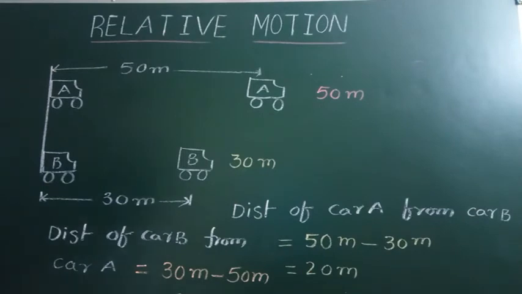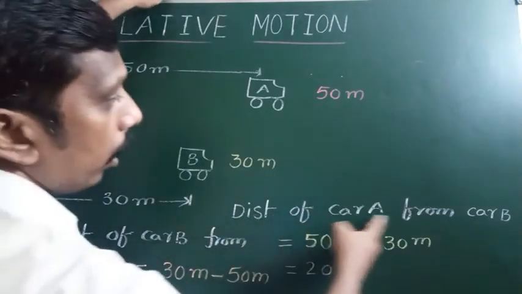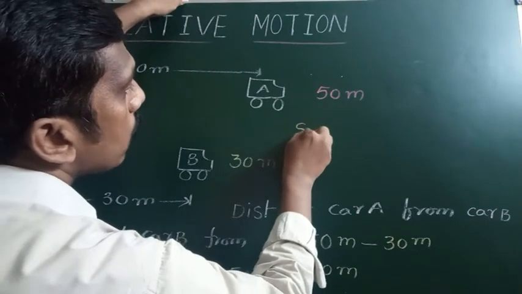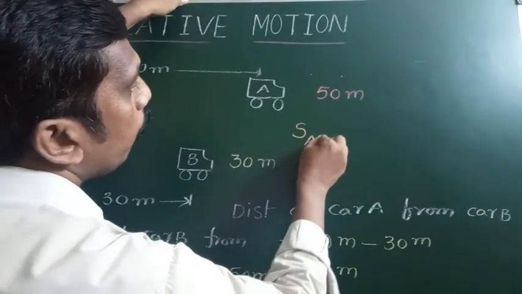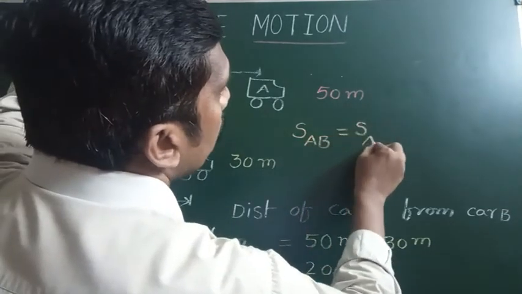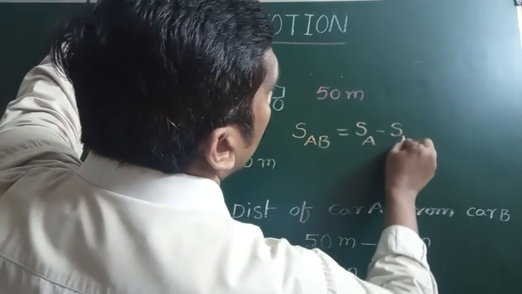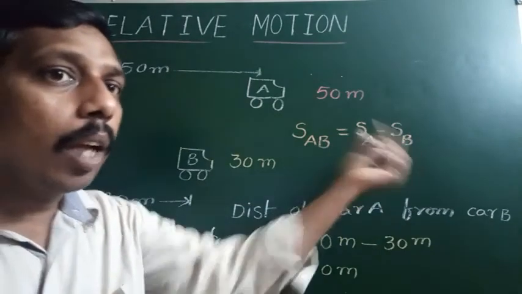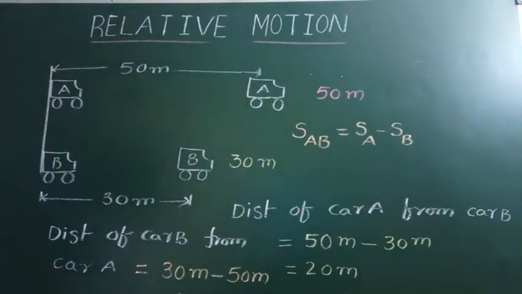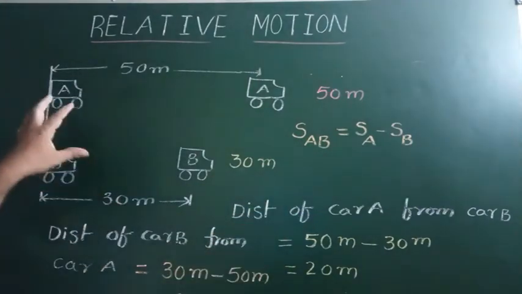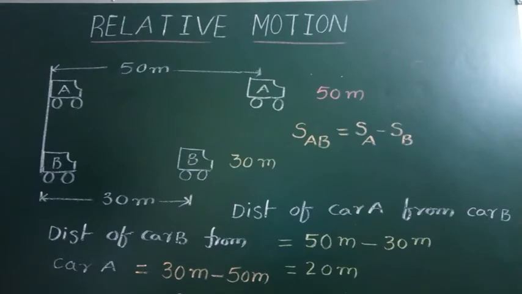In this, we can write like this. How can we write the distance of car A from car B? I am writing the same in equation form. So the distance of car A from B is equal to the distance of car A minus the distance of car B from the reference point. Here A and B are considered from a reference point, so from this reference point only these answers are correct. Otherwise, if the reference point changes, then we may get different answers.